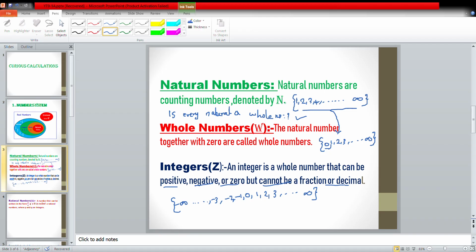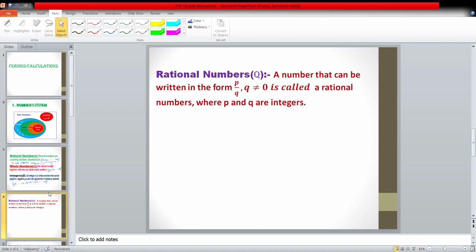Then where do these fractions come? This is the next question. They come under the collection of rationals. So here we have to study the definition of rational numbers.